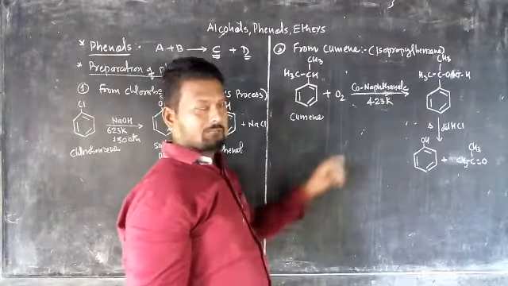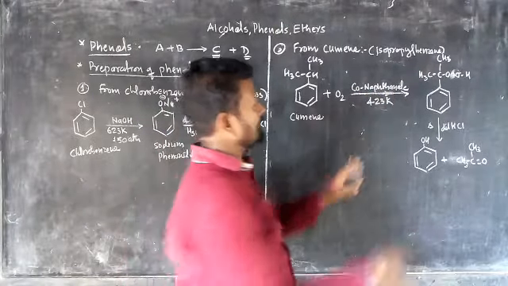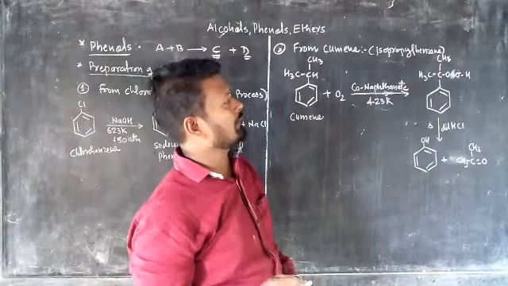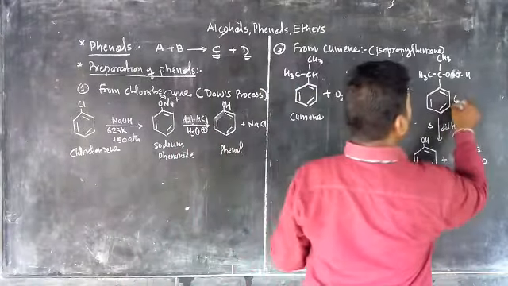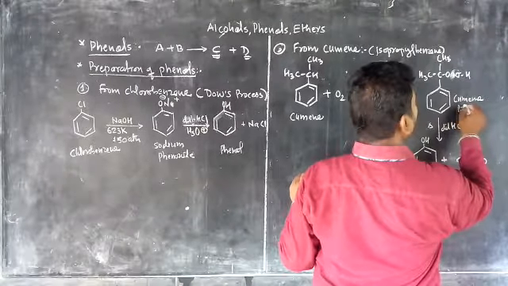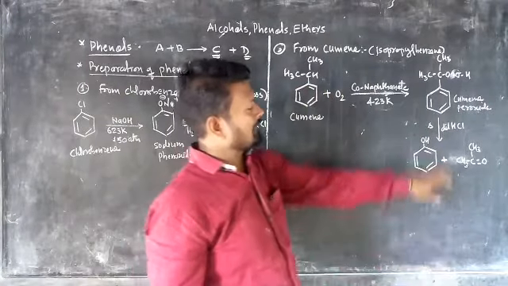It is going to react with oxygen in the presence of cobalt naphthenate. Okay. At 423 Kelvin there is first a formation of cumene peroxide. Okay. Then it further reacts with dilute HCl.